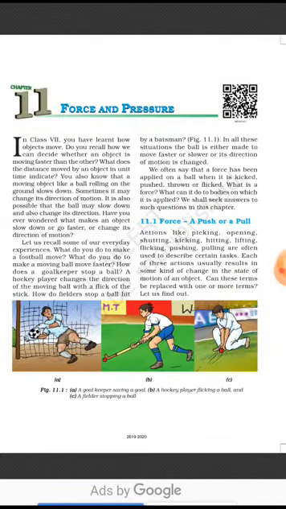So let me show you. This is called force. So force is nothing but a pushing or pulling effect which produces motion in an object.